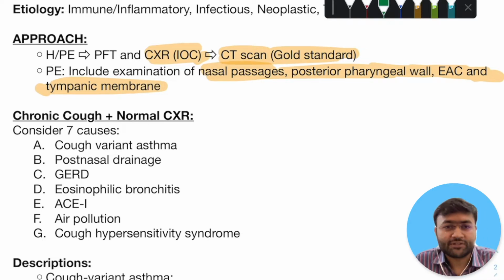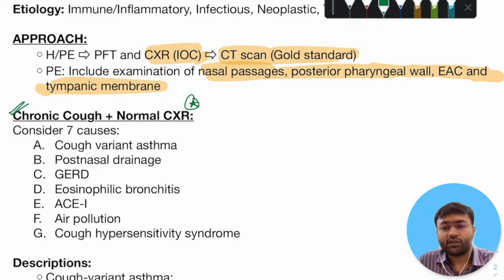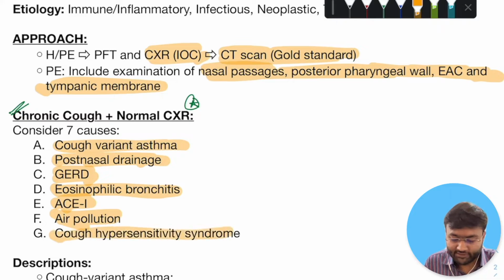Now, we have a special patient, a patient who presents to you with chronic cough. You ordered the investigation, and the investigation turns out to be normal. So the patient has a normal chest x-ray along with chronic cough. In these patients, think of etiologies that might not be directly related to the pulmonary system. So think of cough variant asthma, think of post nasal drainage, think of GERD, think of eosinophilic bronchitis, ACE inhibitor use, air pollution, and cough hypersensitivity syndrome.